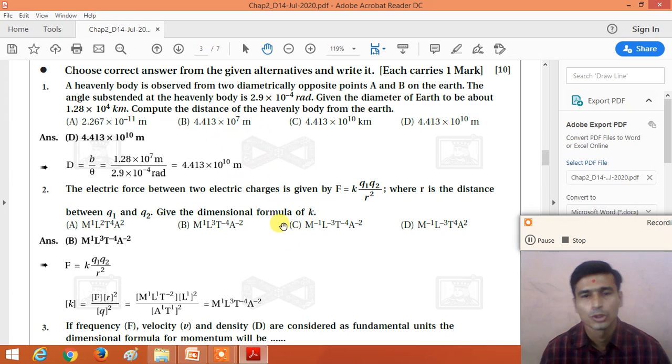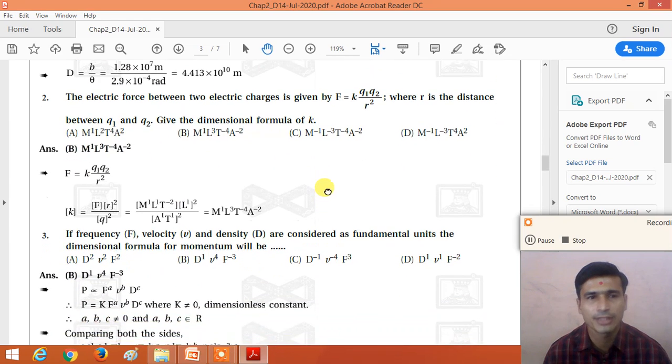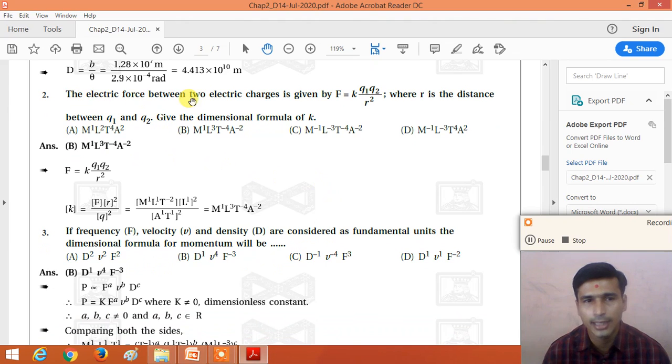So now question number 2, MCQ number 2. The electric force between 2 electric charges is given by the formula F is equal to K Q1 Q2 divided by R square, where R is the distance between the 2 charges Q1 and Q2. Here Q1 and Q2 are the charges and R is the distance between the two charges. Give the dimensional formula of K.